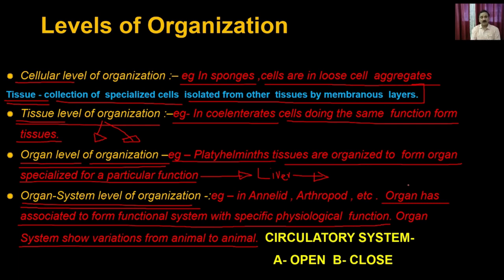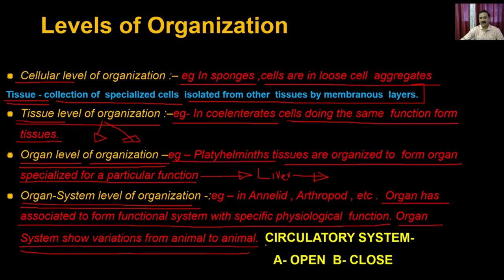For example, you are using the lungs. The lungs are an organ used to capture the oxygen from the outside. Then you are using the heart, and that heart is used only to pump the blood, and the blood is another tissue. Blood is actually a liquid tissue which flows within the arteries and veins, and that's how, by the combination of all these systems, you are able to give the oxygen to every part of the body. And that's how the organ system could vary from animal to animal.